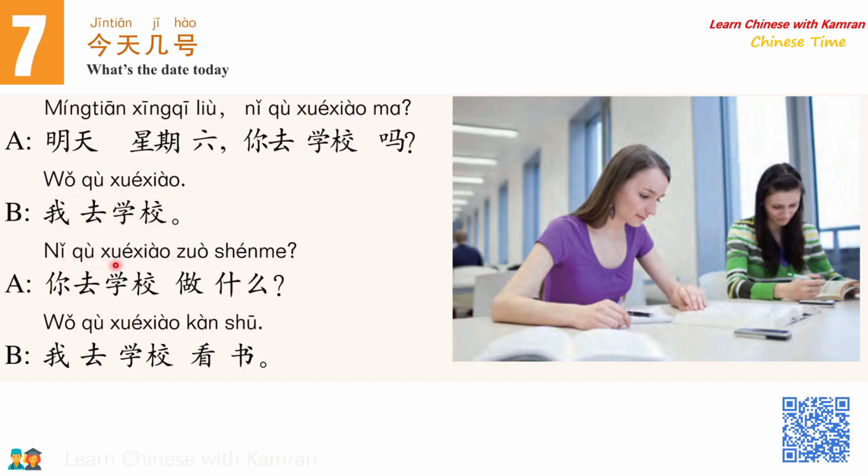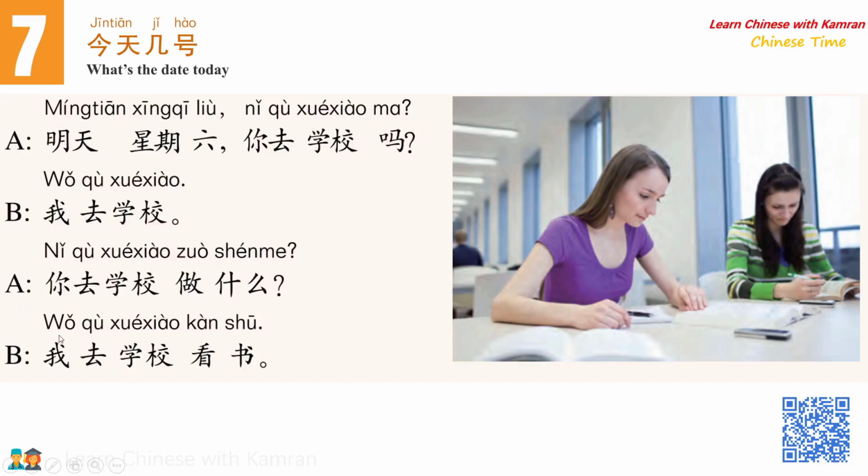你去学校做什么? What will you do there? What will you do in school? So if you want to ask someone about what they are doing, you can simply say 你在做什么? What are you doing? So 你去学校做什么? Why are you going there?